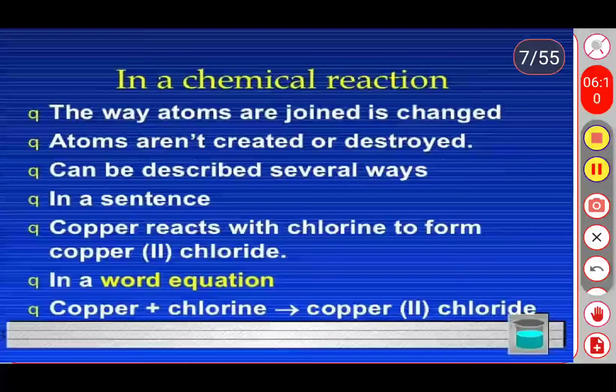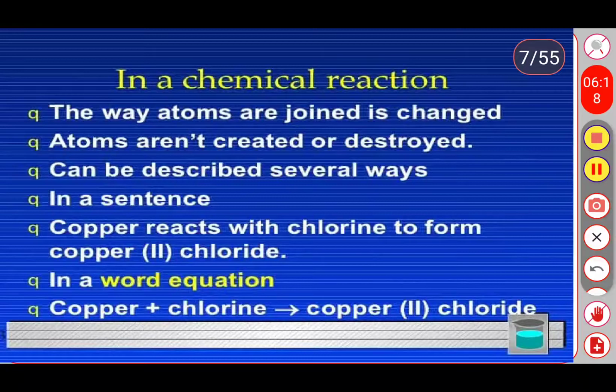In a chemical reaction, the atoms of the elements or the atoms of the compounds are combined together to form a new substance. For example, in the previous slide you observed that when carbon is combined with oxygen, it forms carbon dioxide. Here carbon is one atom, and oxygen is an oxygen molecule, a combination of two oxygen atoms.